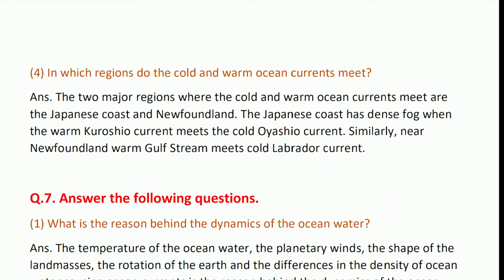In which region do cold and warm ocean currents meet? In two major regions where the cold and warm ocean currents meet: the Japanese coast and the Newfoundland coast. The Japanese coast has dense fog when the warm Kuroshio current meets the cold ocean current. Similarly, near Newfoundland, the warm Gulf Stream meets the cold Labrador current.